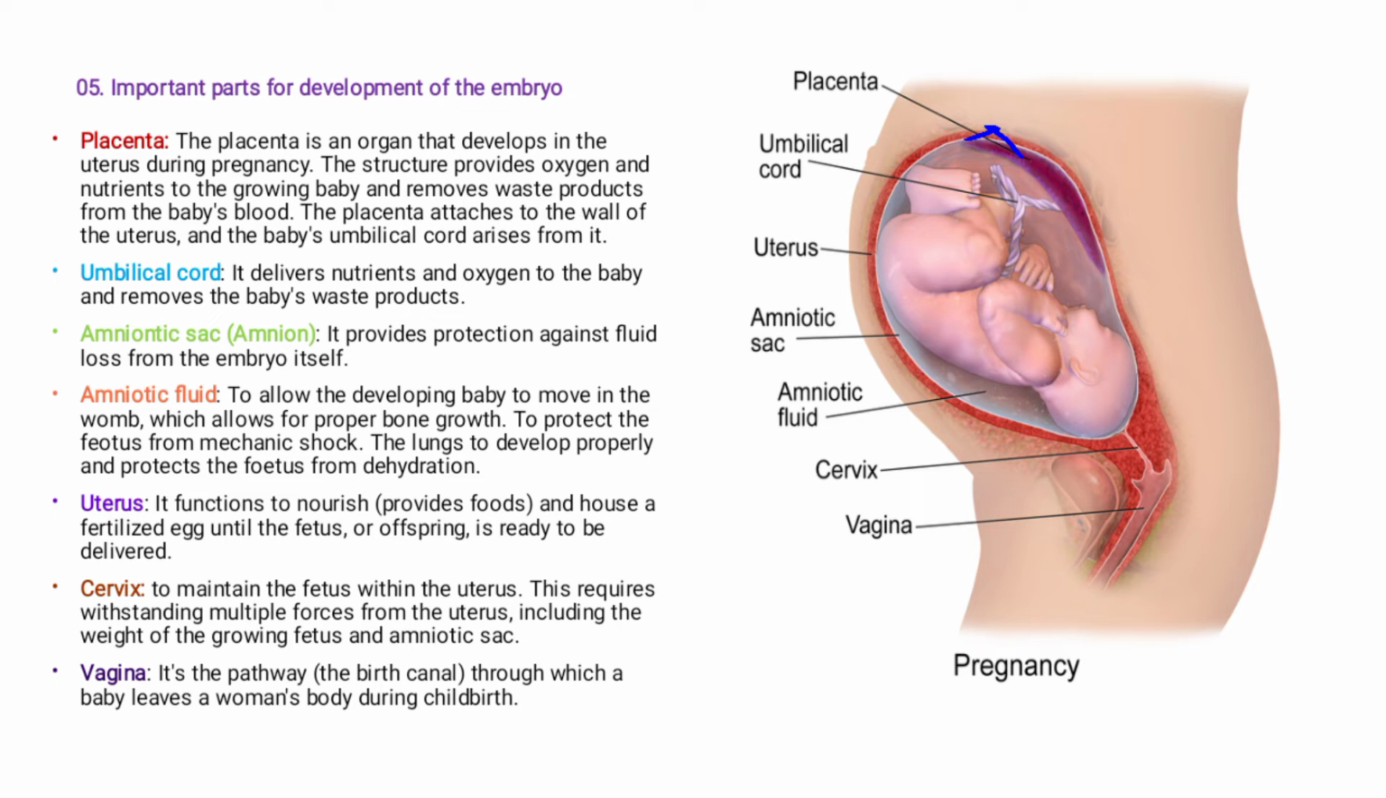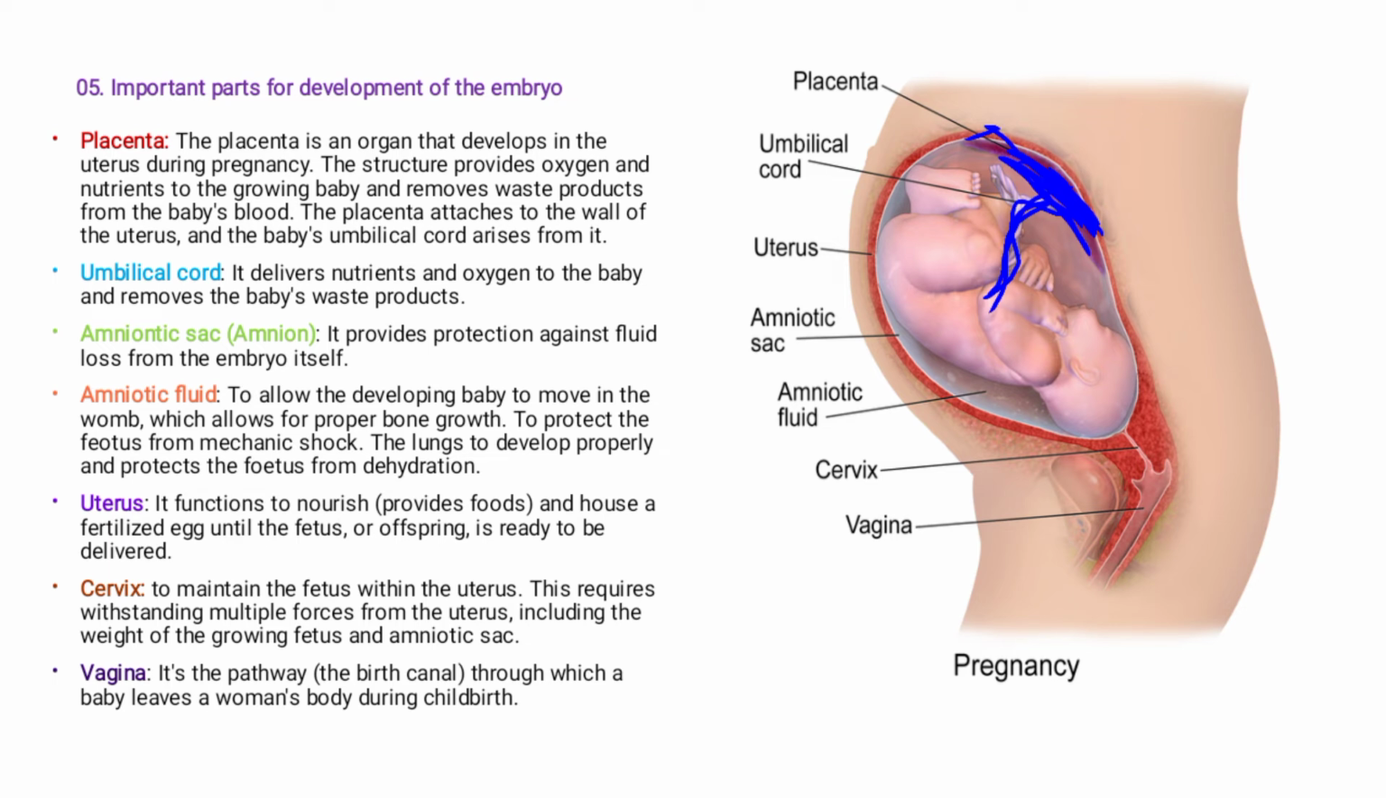The structure provides oxygen and nutrients to the growing baby and removes waste products from the baby's blood. The placenta attaches to the walls of the uterus, and the baby's umbilical cord arises from it. So it attaches itself to the walls of the uterus, as you can see, this shaded part I'm shading. And the umbilical cord arises from it, connected to the developing fetus.